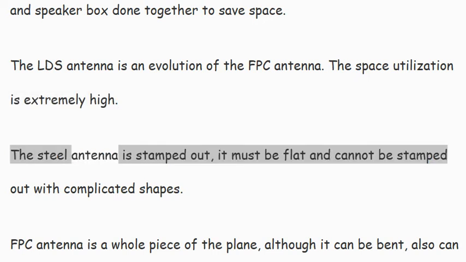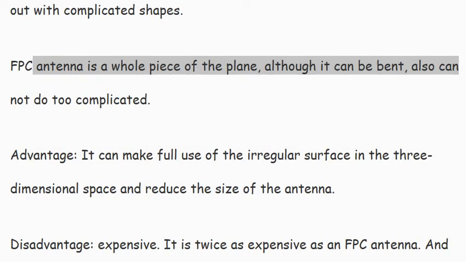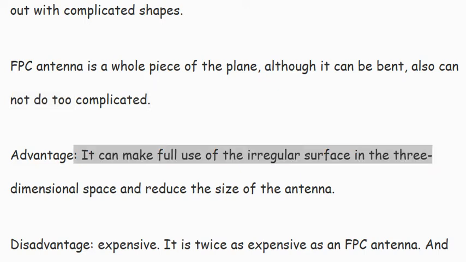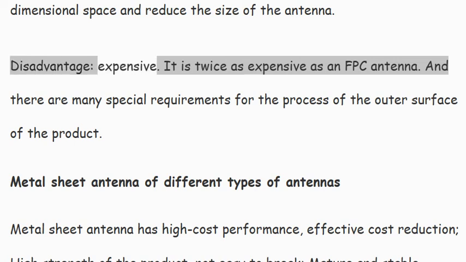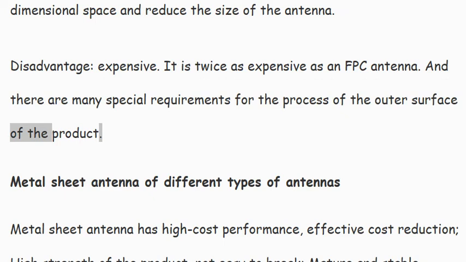The steel antenna is stamped out. It must be flat and cannot be stamped out with complicated shapes. FPC antenna is a whole piece of the plane, although it can be bent, it also cannot do too complicated shapes. Advantage: it can make full use of the irregular surface in the three-dimensional space and reduce the size of the antenna. Disadvantage: expensive. It is twice as expensive as an FPC antenna. And there are many special requirements for the process of the outer surface of the product.